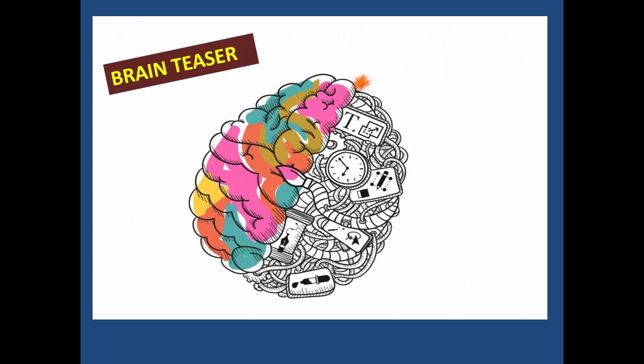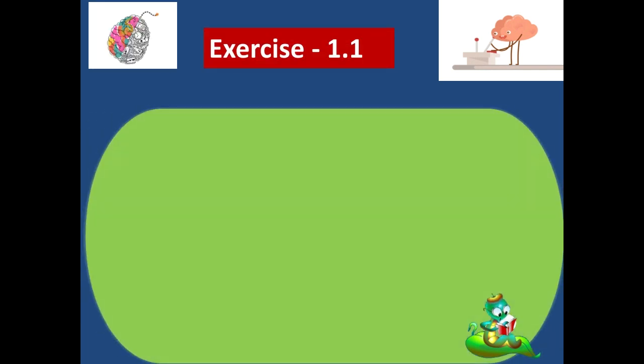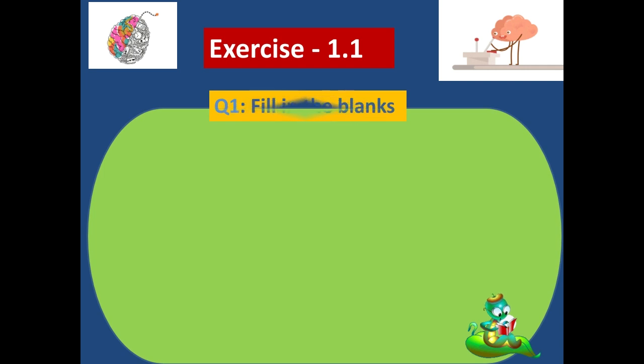Let's exercise our brain. So here we come to exercise 1.1. What is the first question? In the first question we need to fill in the blanks. The very first question is: 1 lakh is equal to dash 10,000. So let's see the solution.